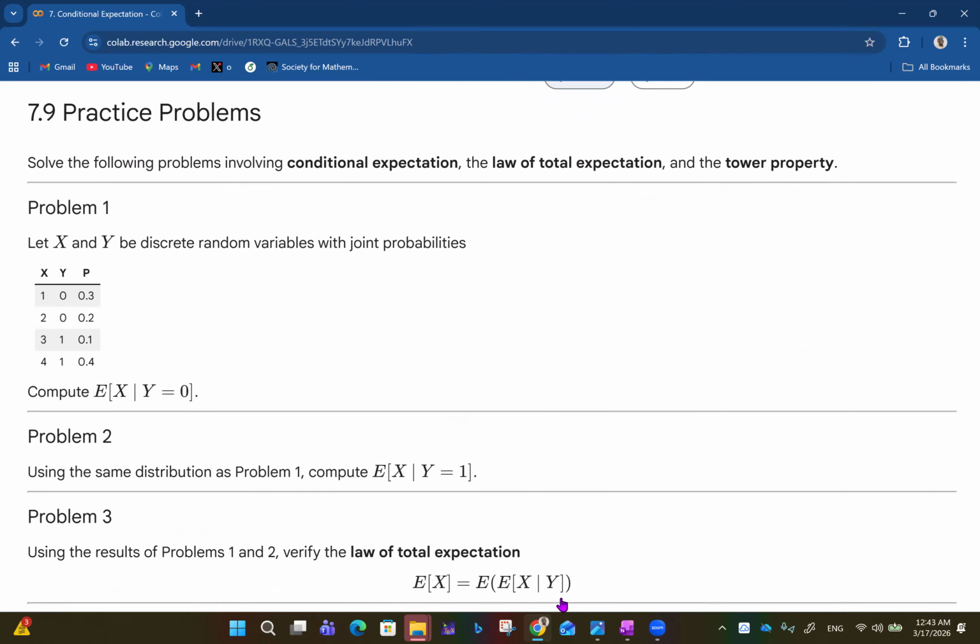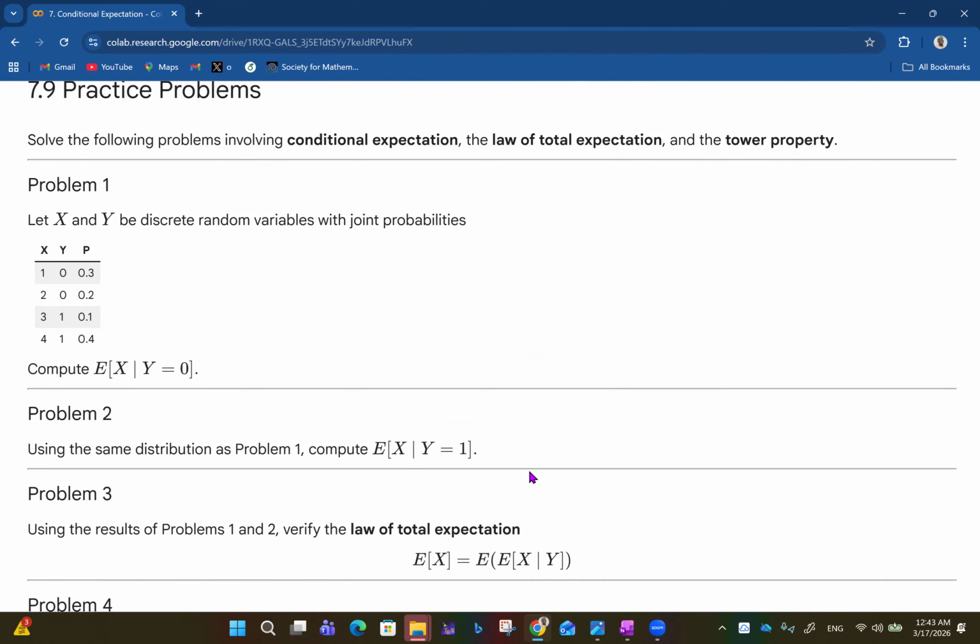This is a review of the ideas of probability, to solve the following problems involving conditional expectation, the law of total expectation, and the tower property. So let X and Y be discrete random variables with joint probabilities. Compute the expected value of X given Y is 0. So it's exactly like what we did before. Use the same distribution as problem 1. Compute the expected value of X given that Y is 1. So now you shift your gaze to these two values. All right, and then you keep moving.